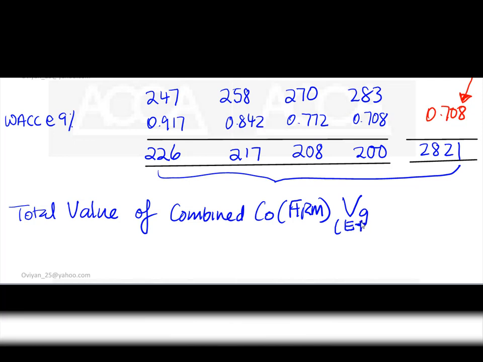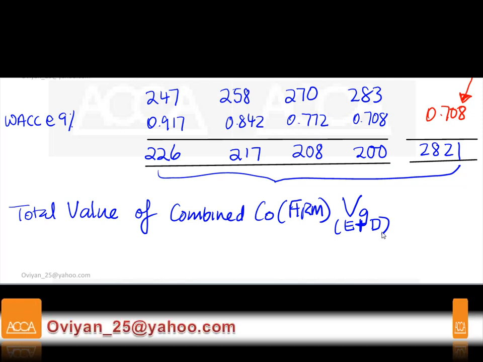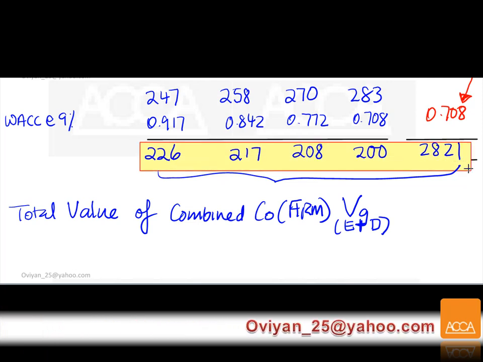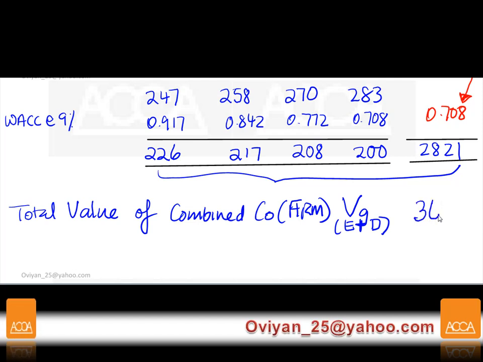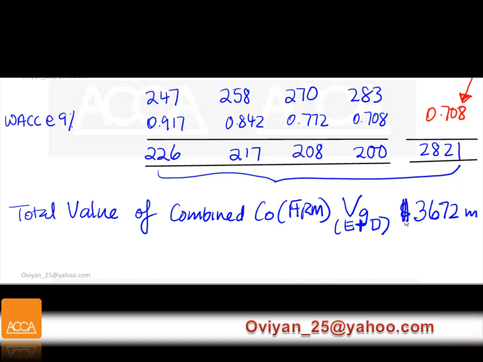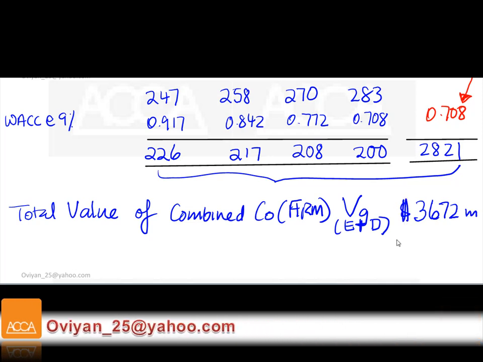VE and VD combined together. Free cash flows to the firm give you the value of the firm, E plus D. So you're going to get the total of this figure. When you just total up this figure, you're going to get something like 3672 million.